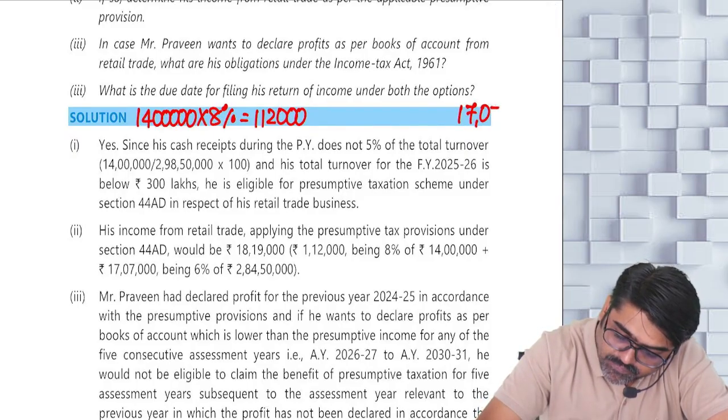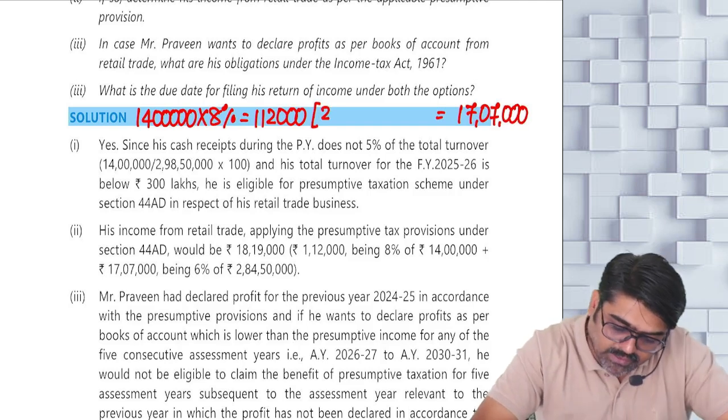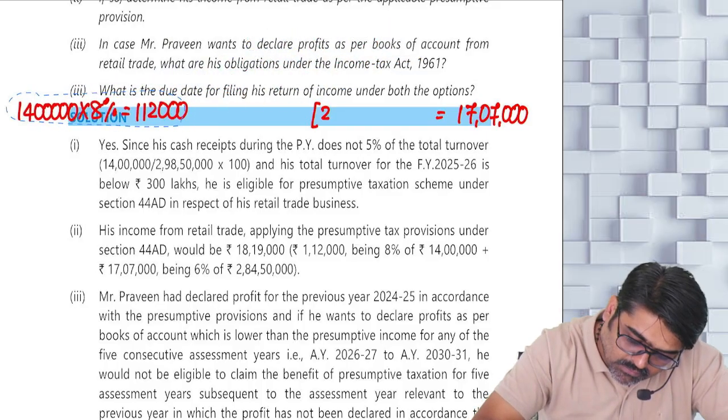17 lakh 7,000. This is what? This is, first you take, wait. I'll write it here.